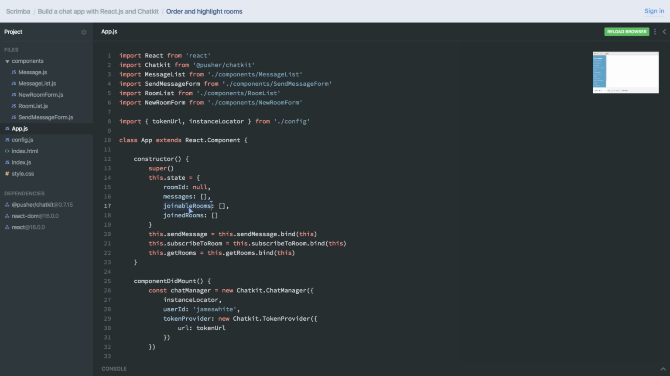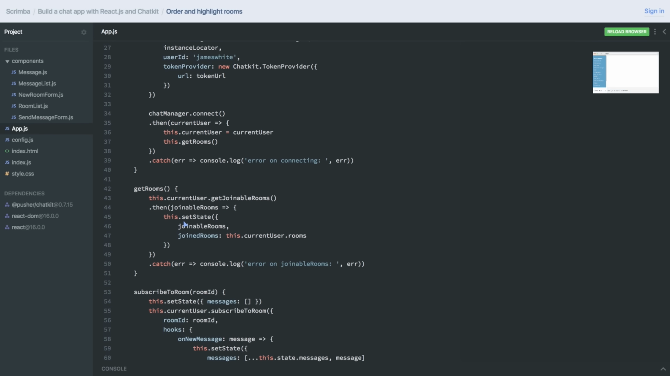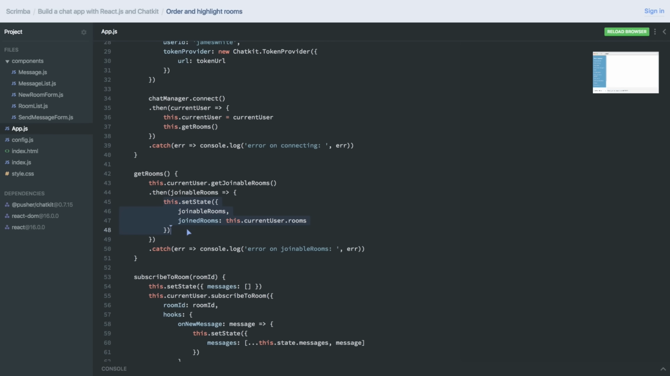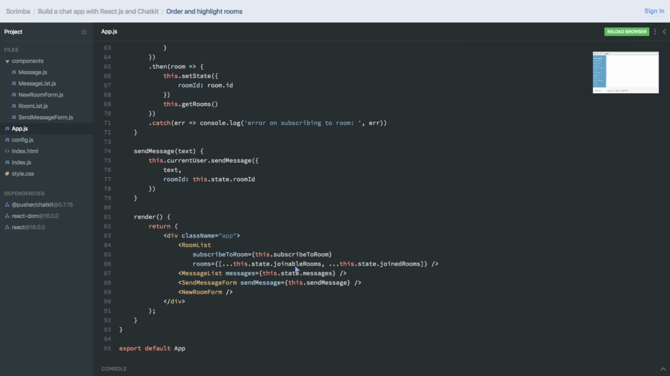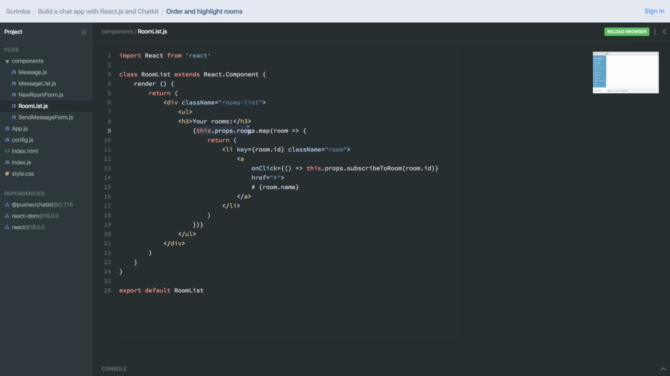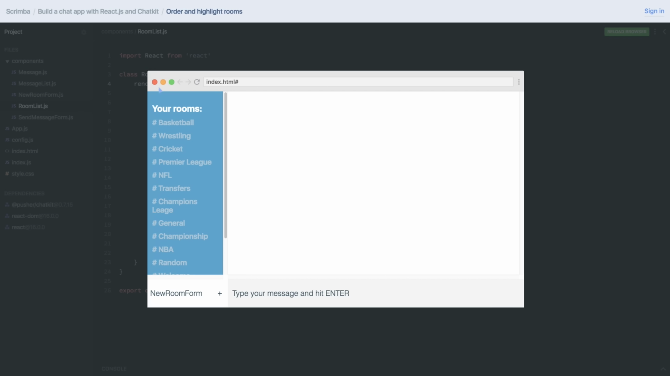And it's because rooms jump from being joinable rooms to being joined rooms. And namely that happens in this .setState here, when we have fetched out the joinable rooms after the user has joined the room. And this.currentUser.rooms is, by the way, updated automatically. But the point being that an object has jumped from here to here, and thus the order of this.props.rooms down in RoomList, which we are mapping through here, has changed. So the order in the user interface will change.